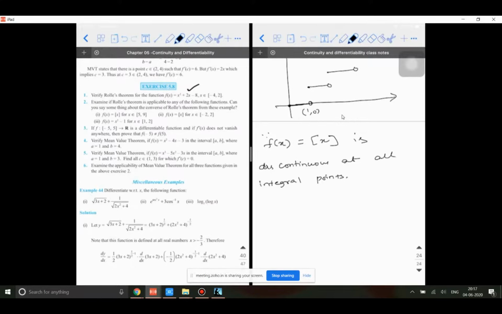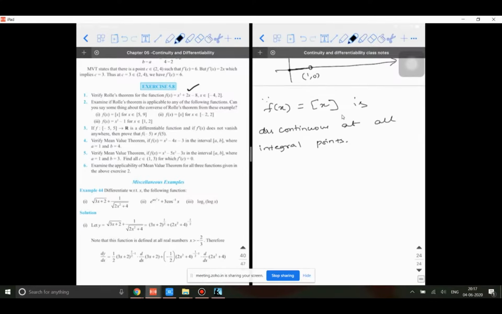Can we do the third one? F of x is equal to x square minus 1. Can we do it for all values of x belonging to the closed interval 1 to 2? Will we be able to verify? What is f of 1?